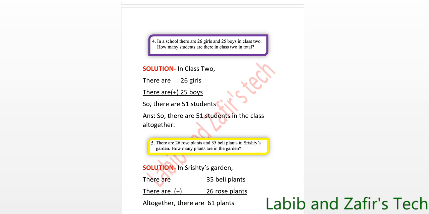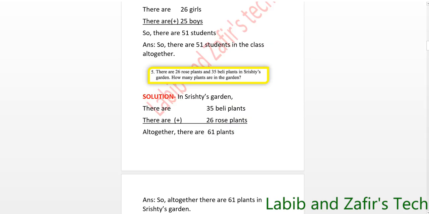Altogether, there are 6 plus 5 equals 11. Then 1 in hand, 2 plus 1 equals 3, 3 plus 3 equals 6. So altogether there are 61 plants. Answer. So altogether there are 61 plants in Shristi's garden.